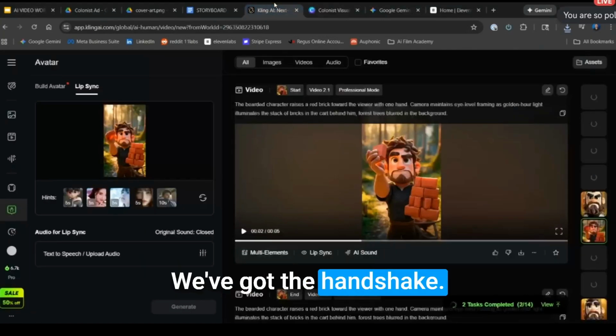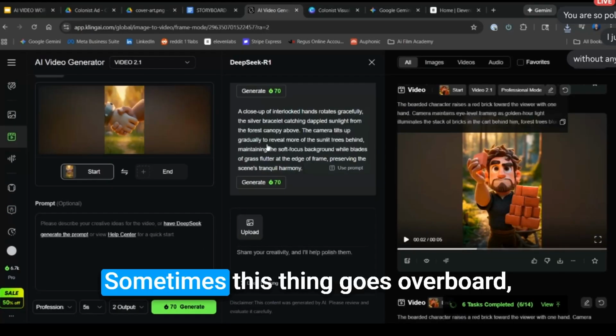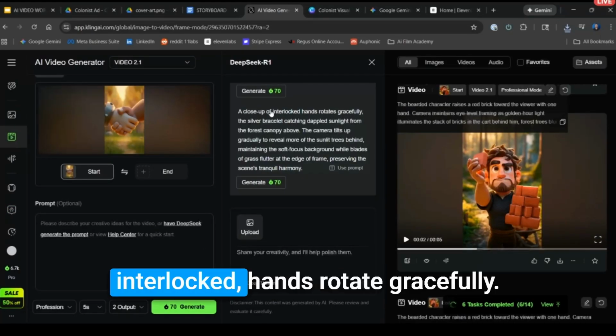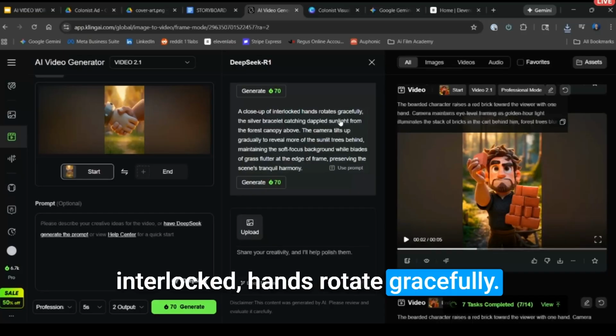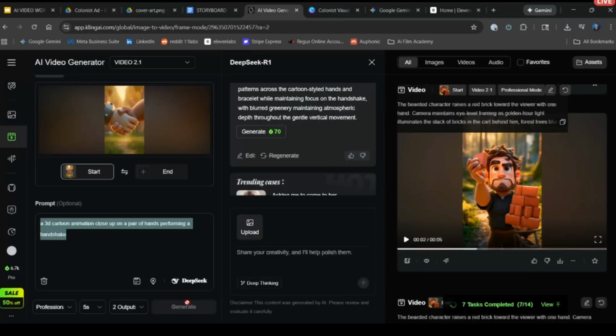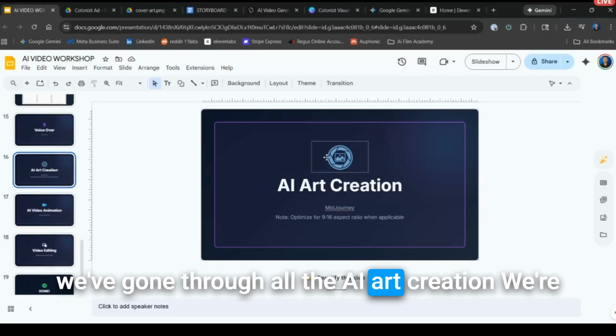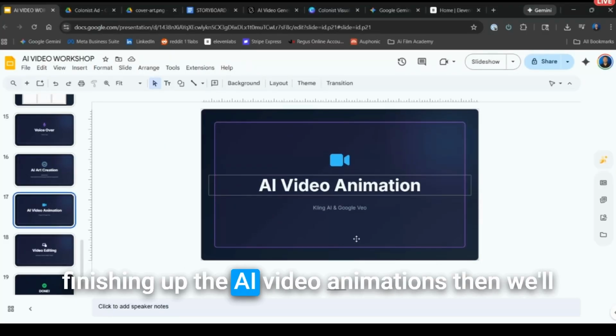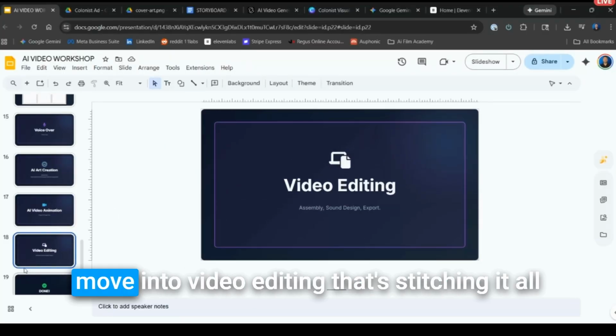We've got the handshake. Sometimes this thing goes overboard. Interlocked hands, rotate gracefully. No, we just need them to shake hands. Cool. And we've gone through all the AI art creation. We're finishing up the AI video animations. And then we'll move into video editing.